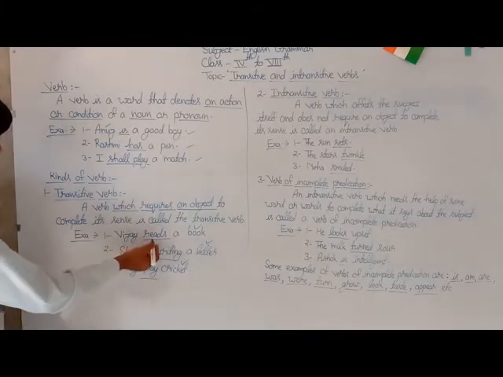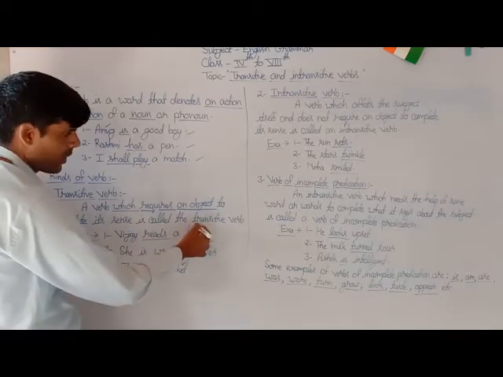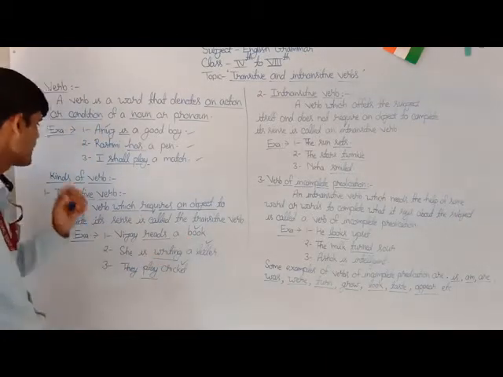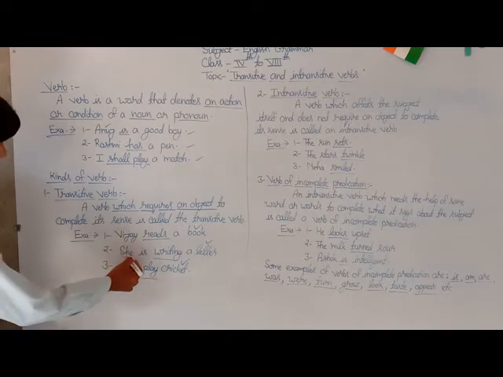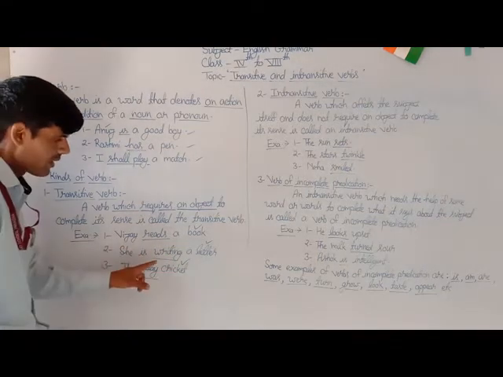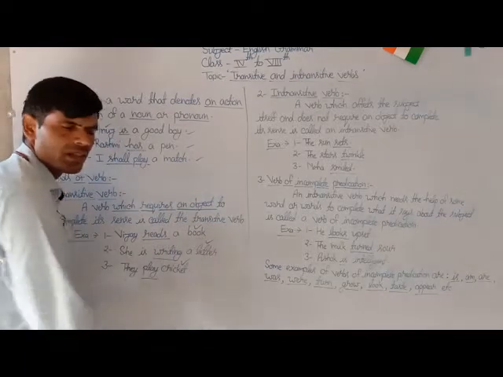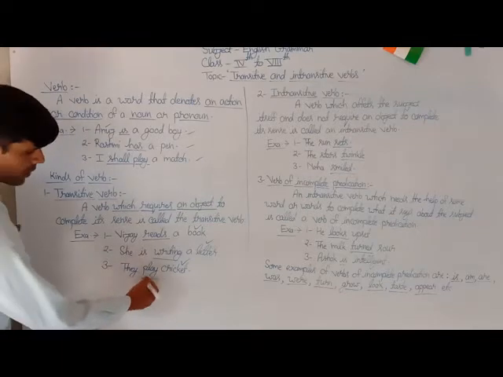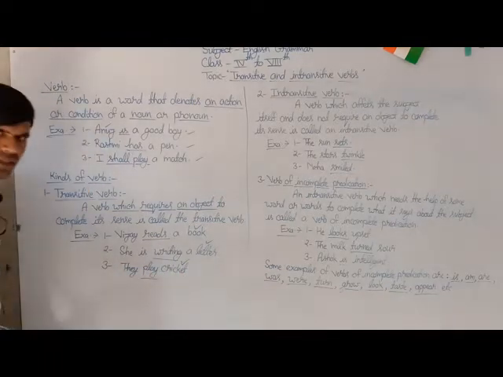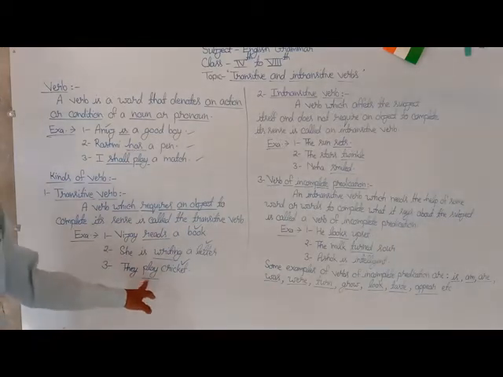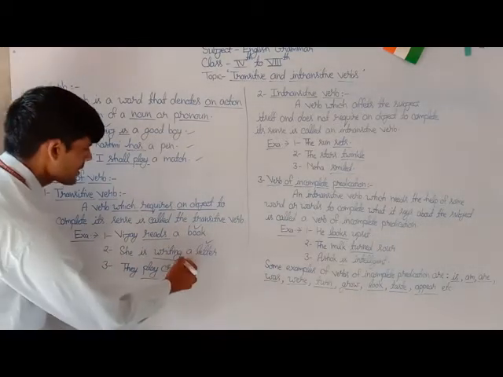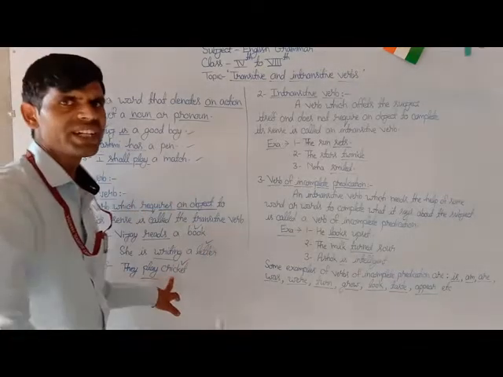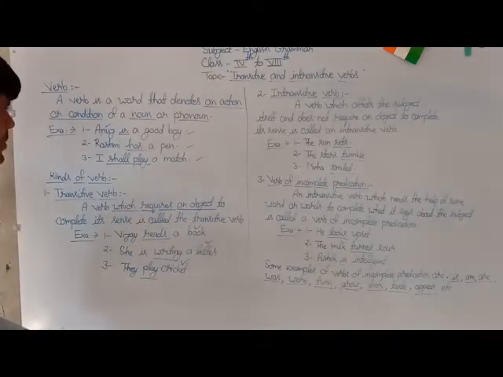These are some examples related to the topic. In the first example, the verb reads is a transitive verb because it requires an object, a book, to complete its sense. In the second example, writing is a transitive verb because it requires an object, a letter. In the same way, in the third example, they play cricket, the underlined verb play is also a transitive verb because it requires an object, cricket, to complete its sense.